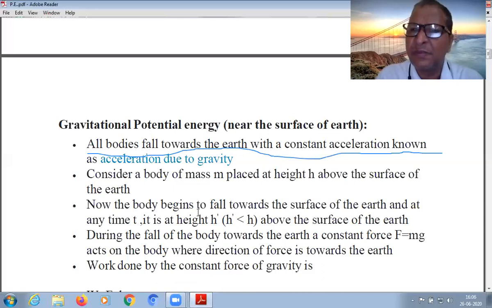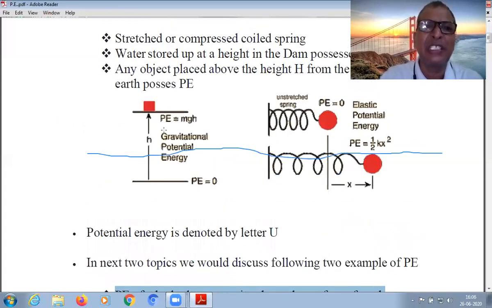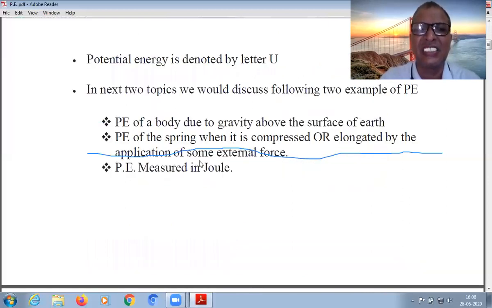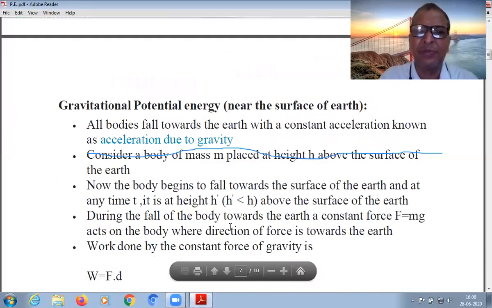Consider a body kept here at this height. When it starts to fall, let this position be here. This height is considered h dash. This h dash is less than h.